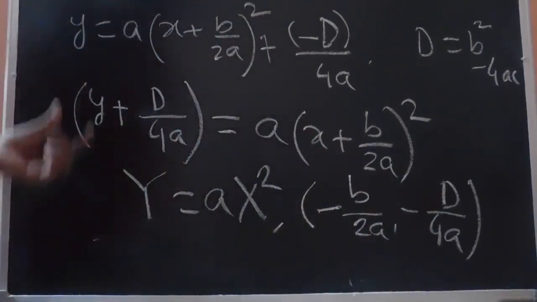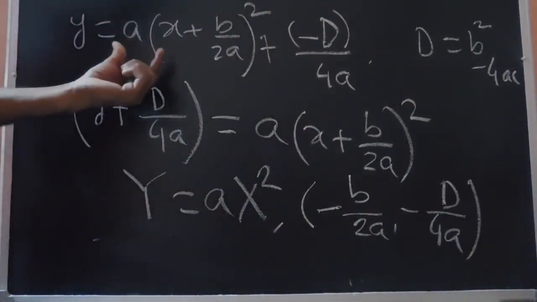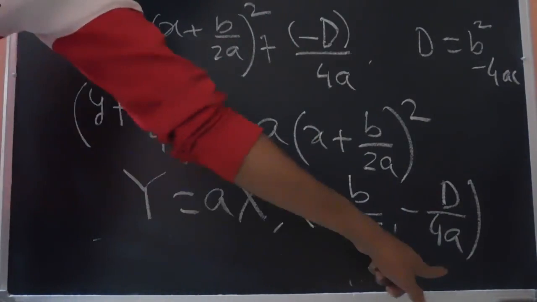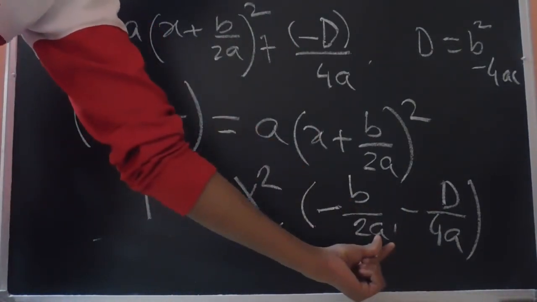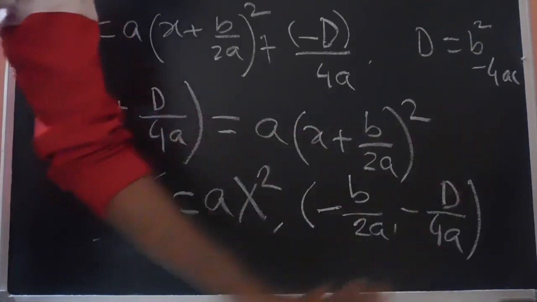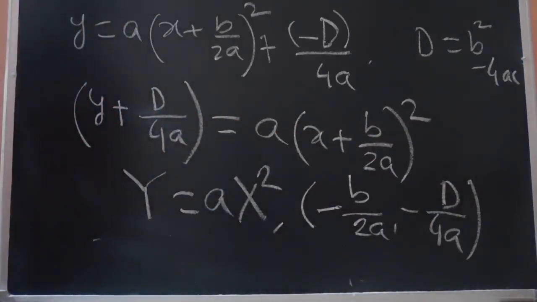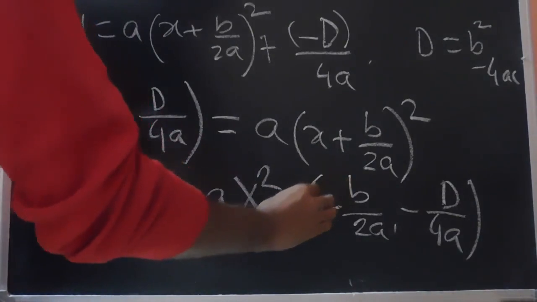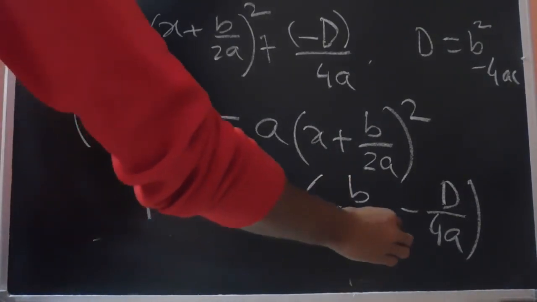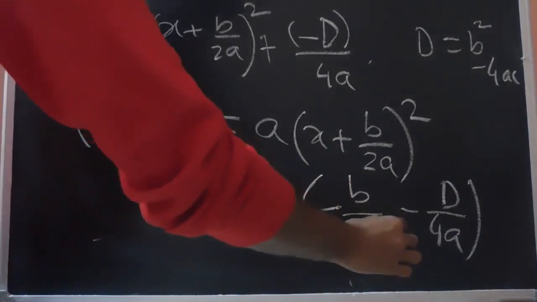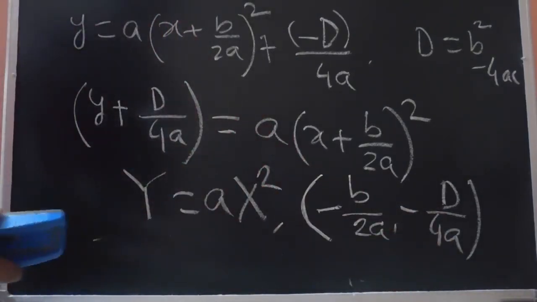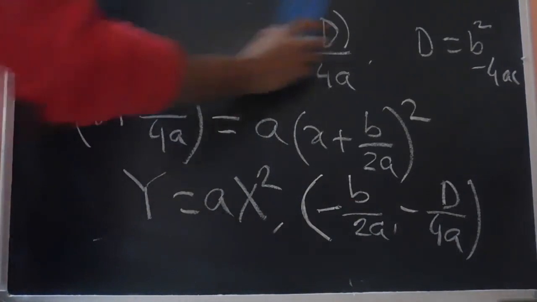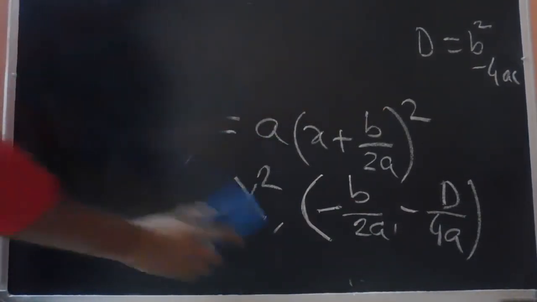So the vertex of the parabola, this quadratic equation, has been shifted to this coordinate, and based on the sign of this a, we will determine whether a parabola is an upward parabola or a downward parabola. So if we know the sign of a, we can determine whether it is upward or downward, and we also know the coordinate of the vertex. So based on these two inferences, we can draw the parabola. Now we are equipped with sufficient information to solve the next problem.